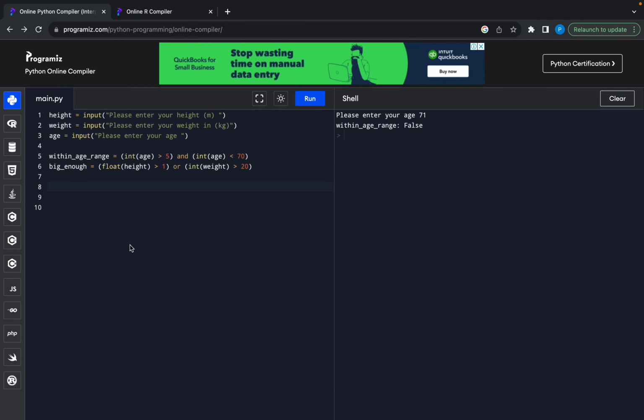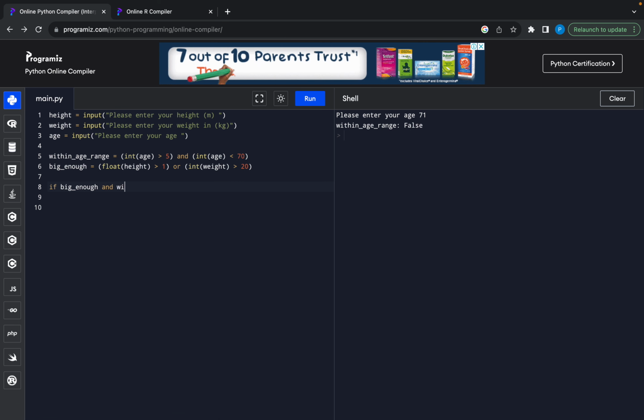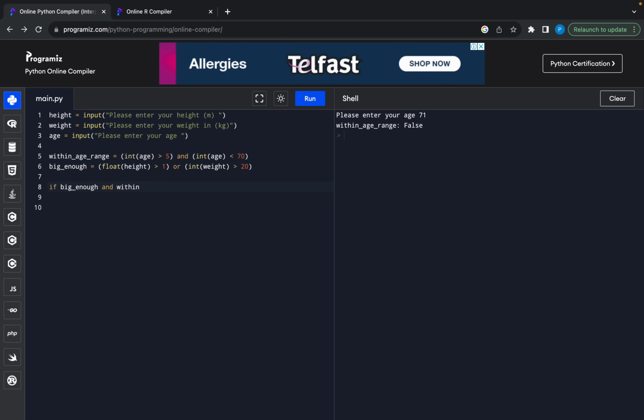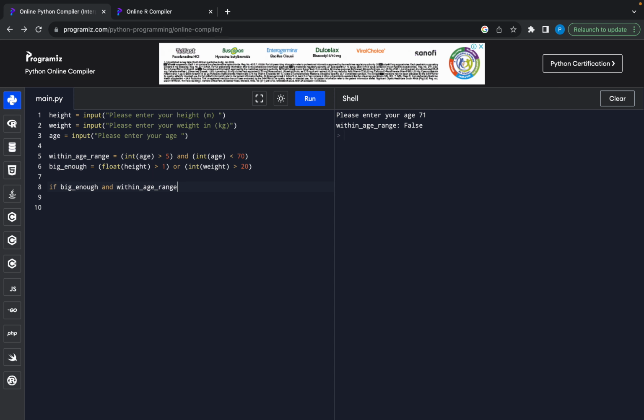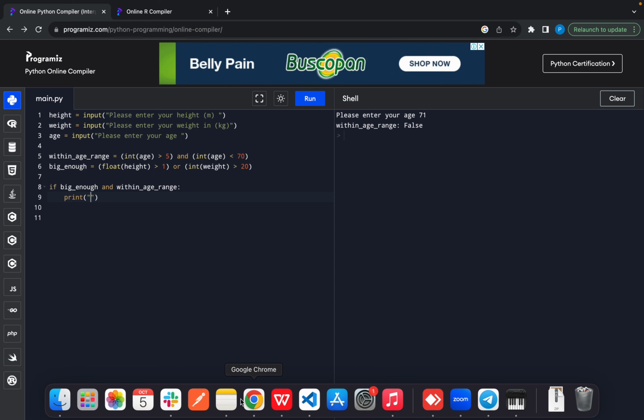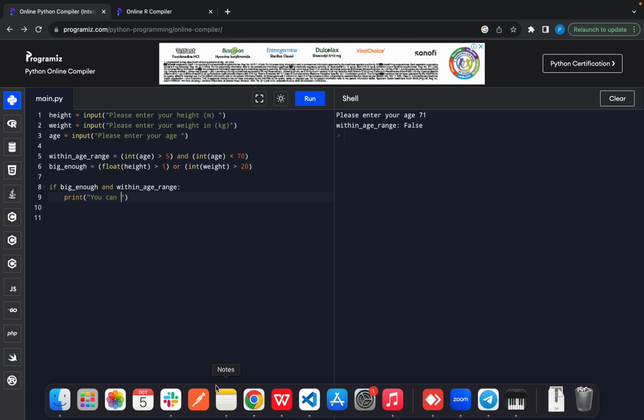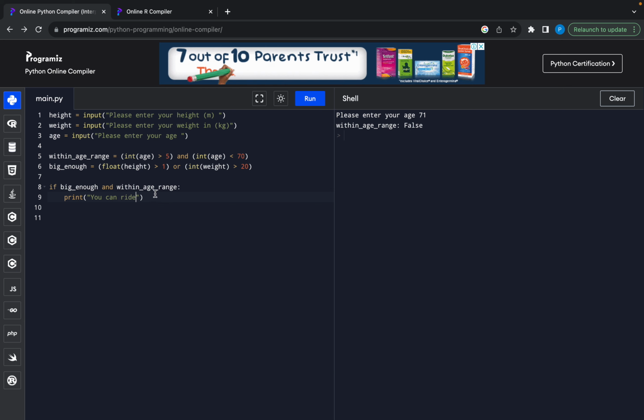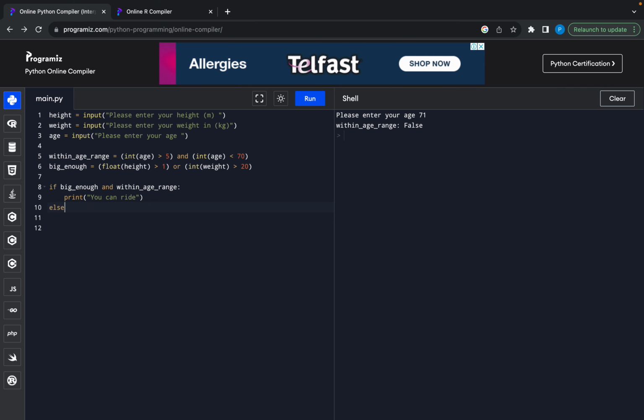So now you can just say if big enough and within age range. See how easy and readable that is? Then you can print. So if both of those are true, print. What did they want us to print? You can write. Yeah, that's what they wanted. You can write. Else.